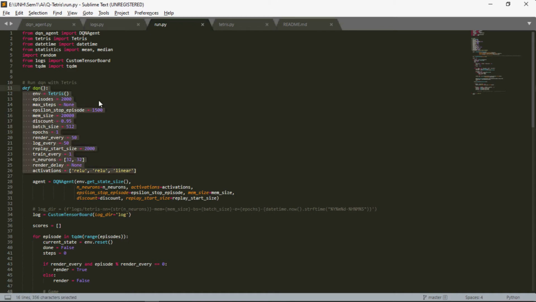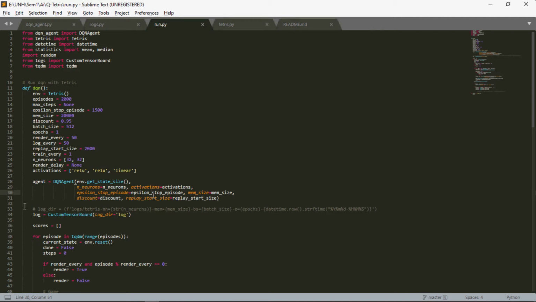Here we have kept the number of episodes as 2000. We have set up the env variable to the Tetris method so that we can get the Tetris environment by the env variable. After that, we have set the epoch as 1, a batch size as 512, and a discount factor as 0.95.